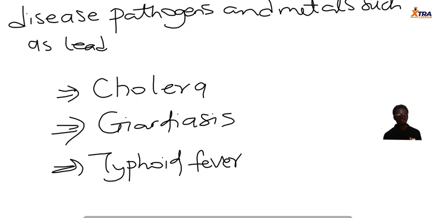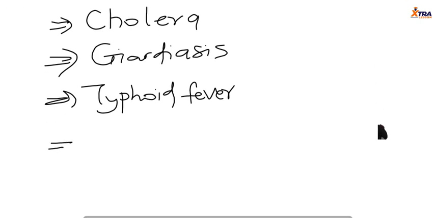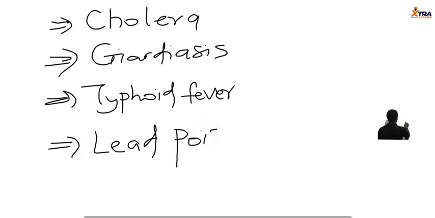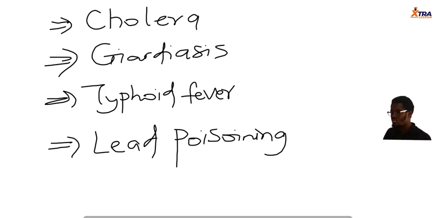And what gives rise to all this? Contaminated water. Could be pathogens. In the case of, we could even write up there, lead poisoning. So that makes it complete. So the first three we can say are water contaminated by disease pathogens. And lead poisoning there represents water contaminated by metals. We could also add mercury poisoning. You will not still be wrong.